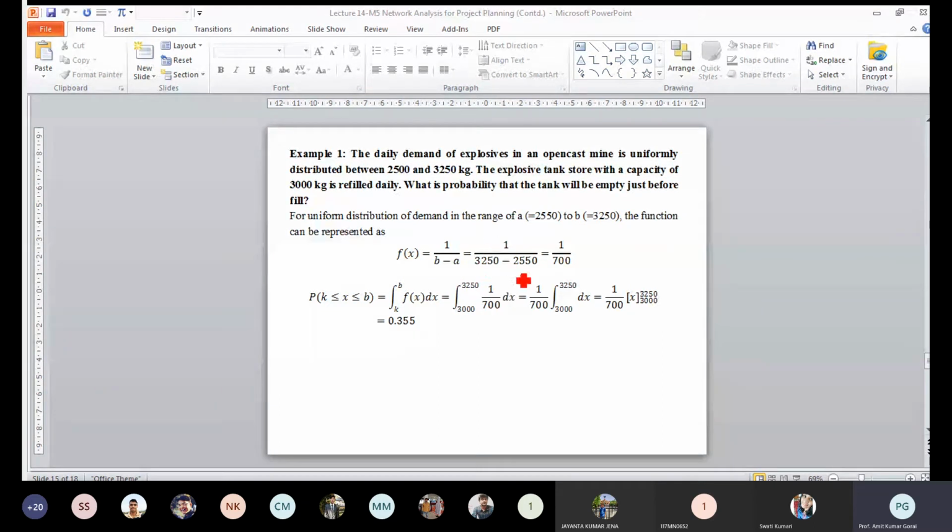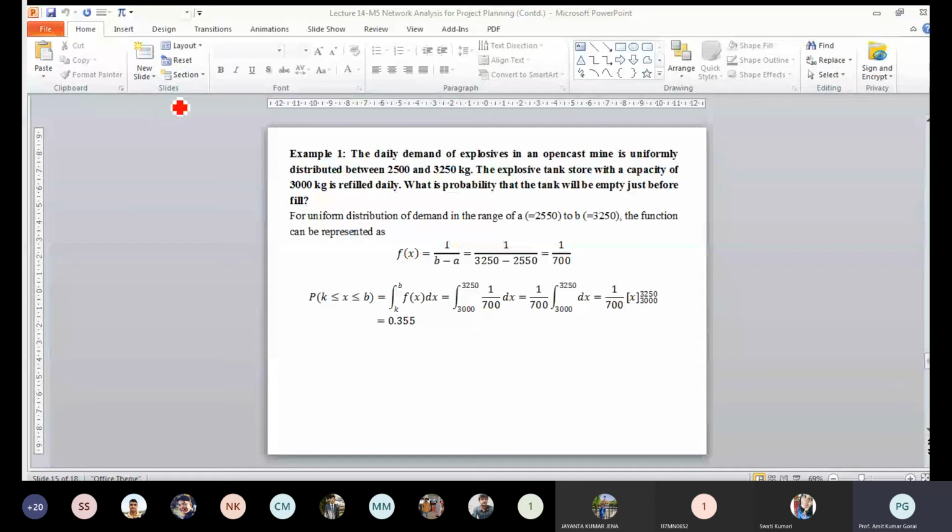And the function is 1 by B minus A dx. So this is 1 by 700. This is a constant function. As I told, this is a constant probability it will give. So this is a constant function 1 by 700 dx, from 3000 to 3250, and if we determine, the probability is 0.355. That means, if I say the explosive demand in a particular mine is 2550 to 3250, and we are determining that on a particular day the demand will be more than 3000.